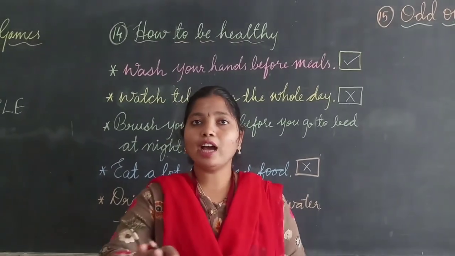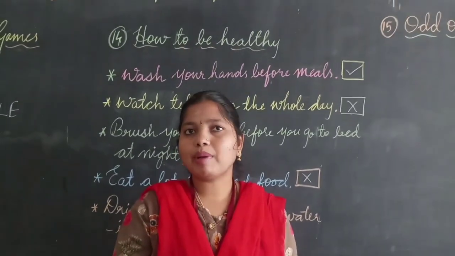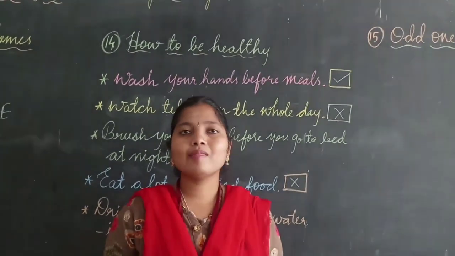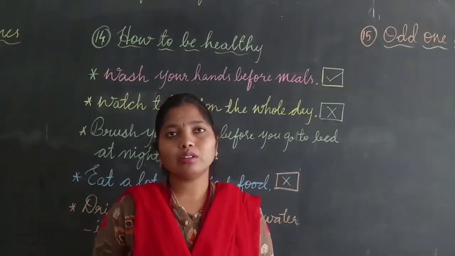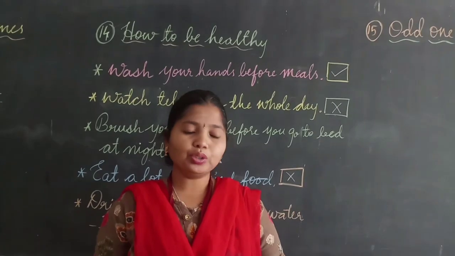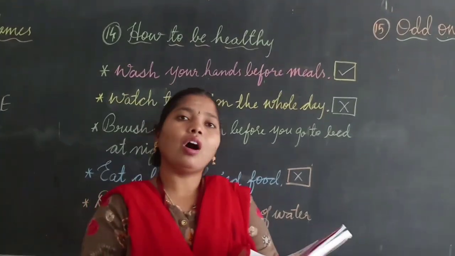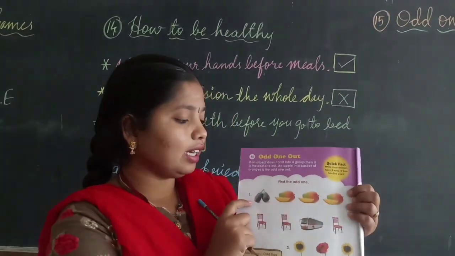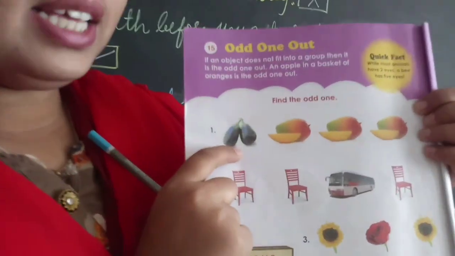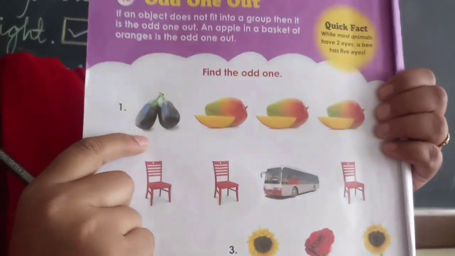See, children, there are 5 oranges in one basket. If one apple is there in the basket, which is the odd one out? It is the apple. So, you should recognize which is the odd one. Find the odd one. See children, first, what is it? Are you able to recognize this picture? It is called brinjal.